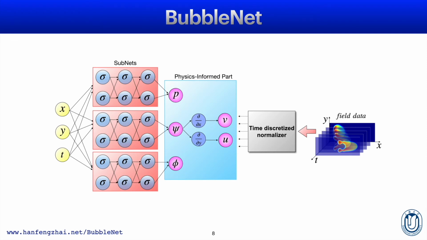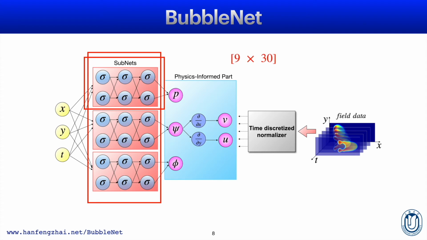Now, based on the aforementioned PINN, we proposed our deep neural network for predicting bubbly flow, the BubbleNet. So BubbleNet entails three main parts. One, deep neural networks, DNN, with subnets for predicting different physics fields. Here, we apply a 30 neurons times 9 layers deep neural net for each subnet.